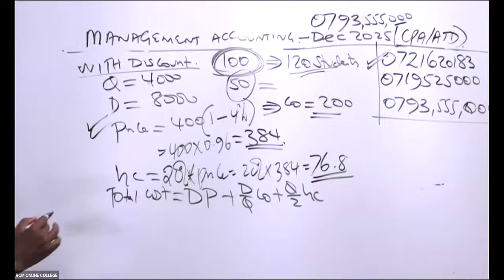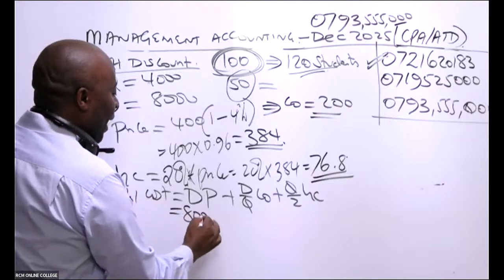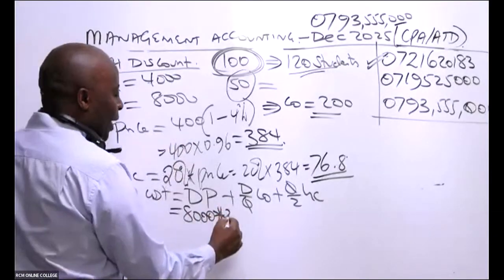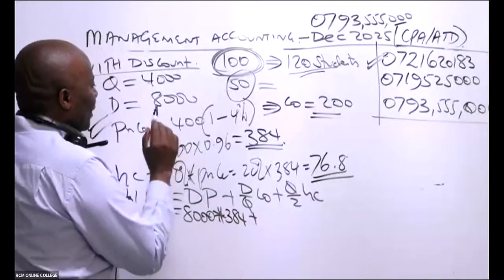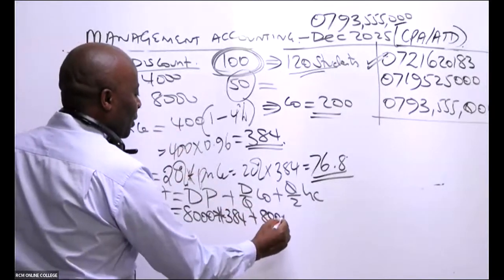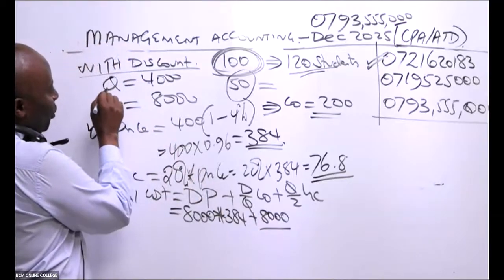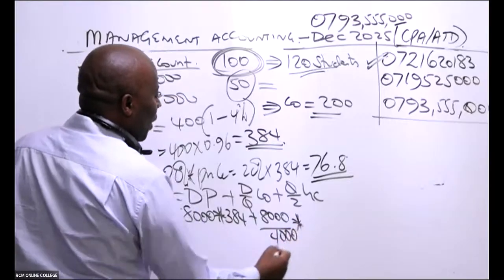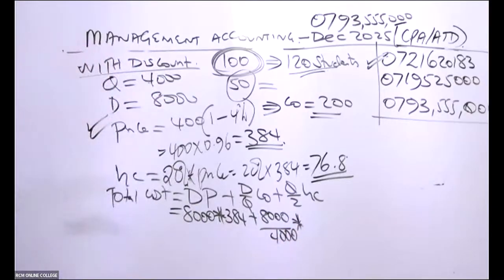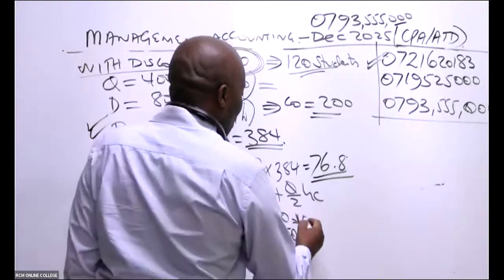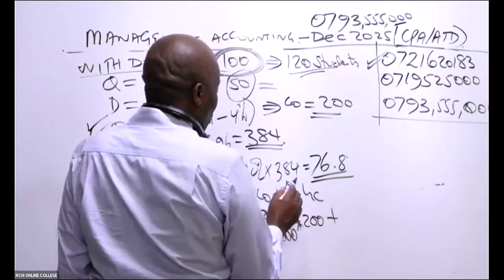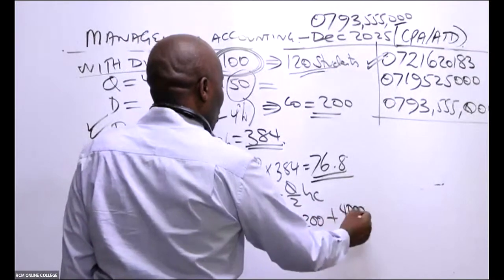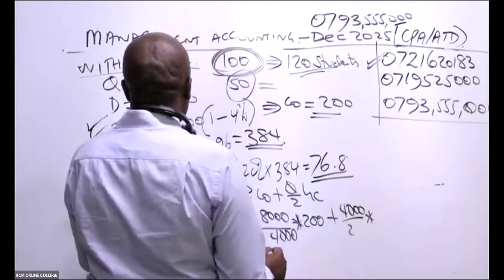So annual demand is 8,000. The price I'm going to incur is the discounted price of 384, plus D over Q: 8,000 divided by the quantity you are acquiring now, which is 4,000, times our CO, which is cost per order, 200, plus Q over 2: 4,000 over 2 multiplied by our reduced holding cost.